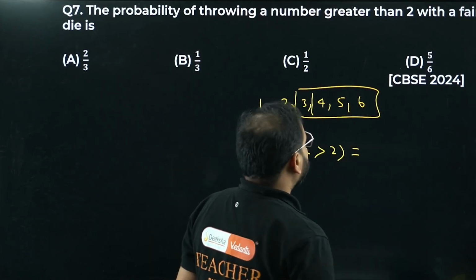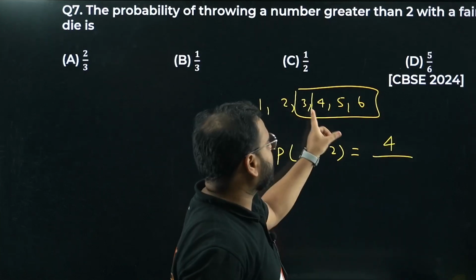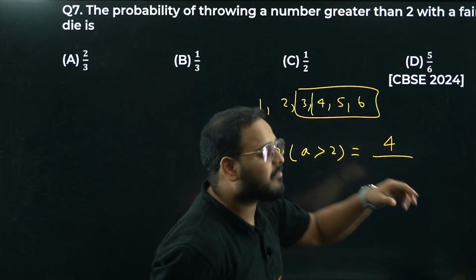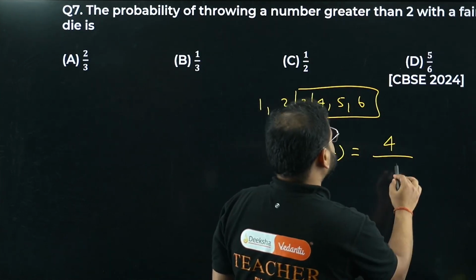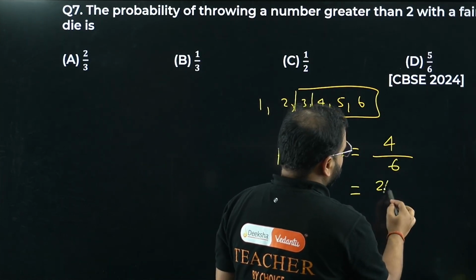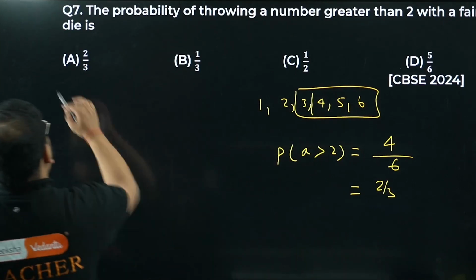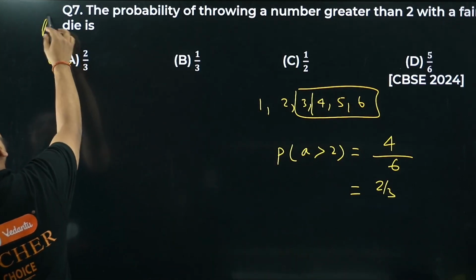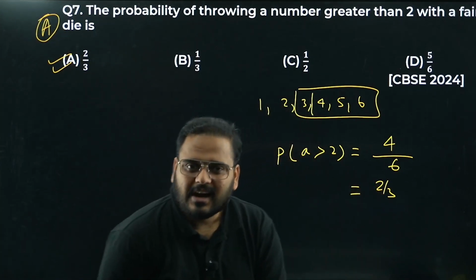Total number of outcomes is 6. Favorable outcomes are 3, 4, 5, 6, which is 4. So 4 divided by 6 is 2 by 3. Option is A, sir. Please have a look. 2 2s are 4, 2 3s are 6, right? So 2 by 3 is the answer. I hope this is simple.